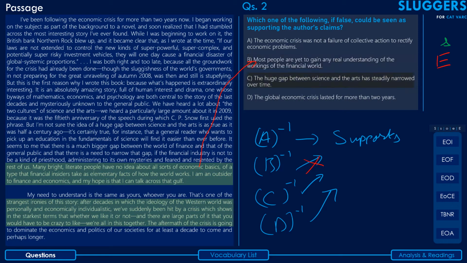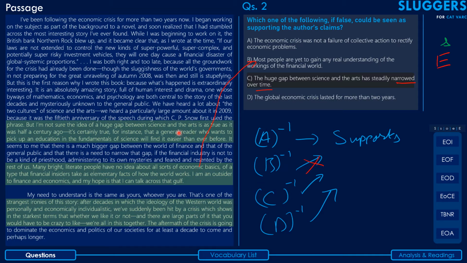Now, coming back to the third option, option C says the huge gap between science and arts has steadily narrowed. Okay, but this is not what we are supposed to consider. We are supposed to consider the inversion of this. The inversion of option C will be that this gap has broadened, right? Now, the gap between science and arts being broadened is definitely opposite to what the author has said, contrary to what the author has.